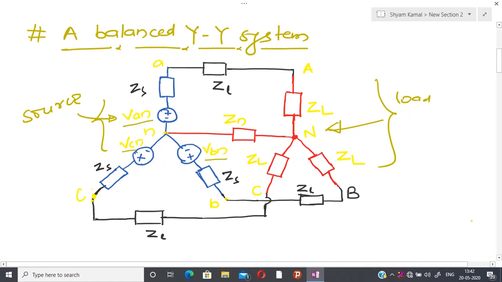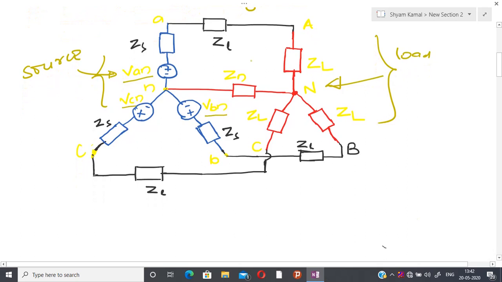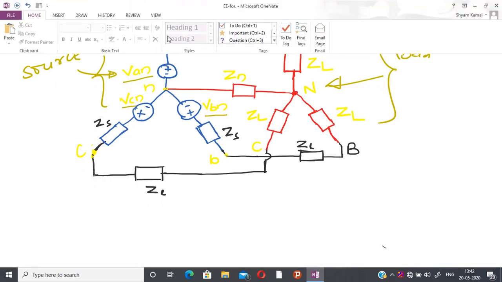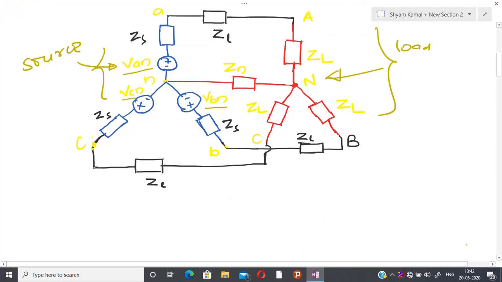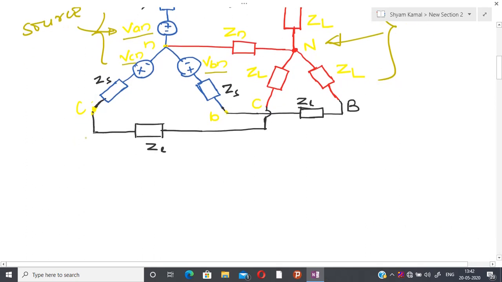So let us write all the terminology, then things become more transparent. I am going to write the terminology we have used in this particular figure. I have ZS, which I define as the source impedance.